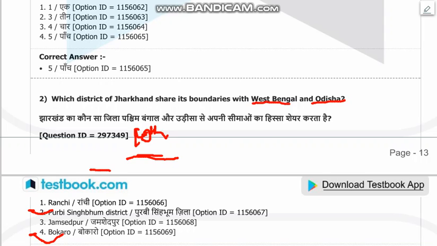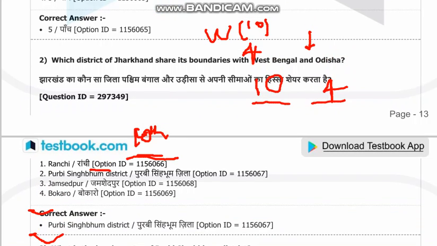How many districts of Jharkhand share their boundary with Odisha? There are 4 districts. How many districts share their boundary with West Bengal? 10 districts. With Bihar, 10 districts. With Chhattisgarh, 4 districts. With Uttar Pradesh, only 1 district, that is Garhwa district. Let's move on to the further questions.